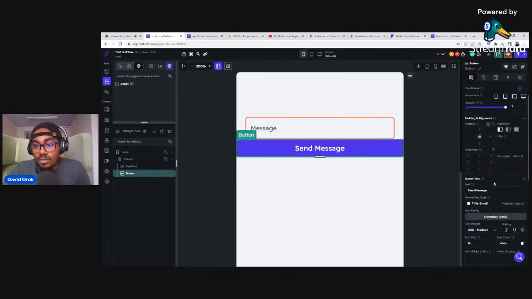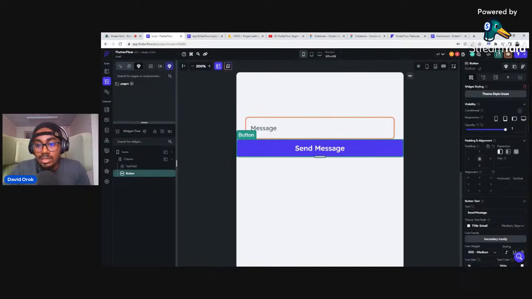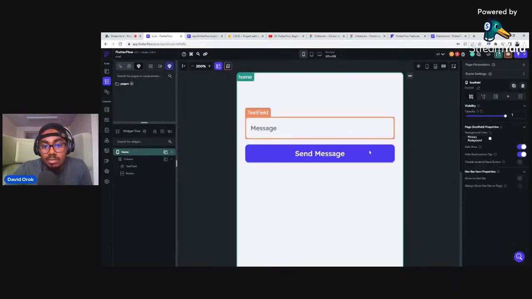Now it's covering everywhere. Now for me to adjust the edges, I need to add a padding on the left and add a padding on the right, just the same value. Then I need to add some space on top, 12, just to give it some breathing space. So send message. All right, great. I'm not paying attention to colors, so this is just it. Design in colors. So I now have this.